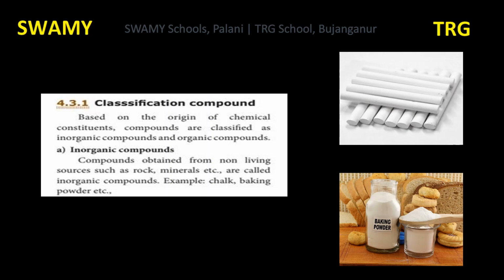Most of the inorganic compounds do not contain carbon atoms, and also inorganic compounds do not contain both carbon atoms and hydrogen atoms together. Example: chalk, baking powder, water, carbon dioxide, sulfur dioxide, table salt, that is sodium chloride, silica, ammonia, etc.